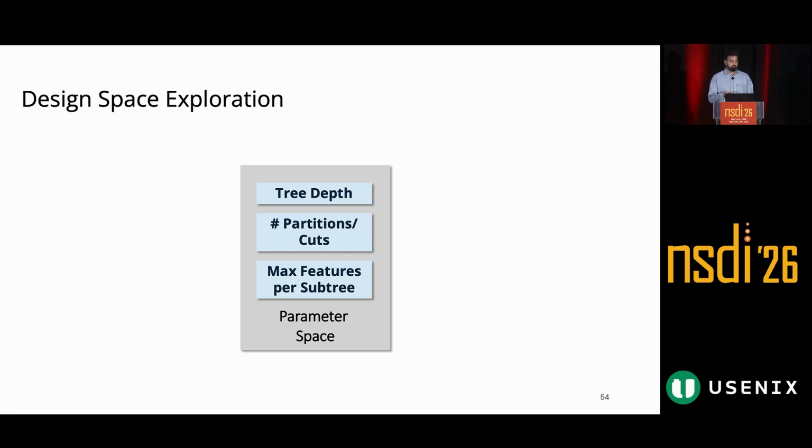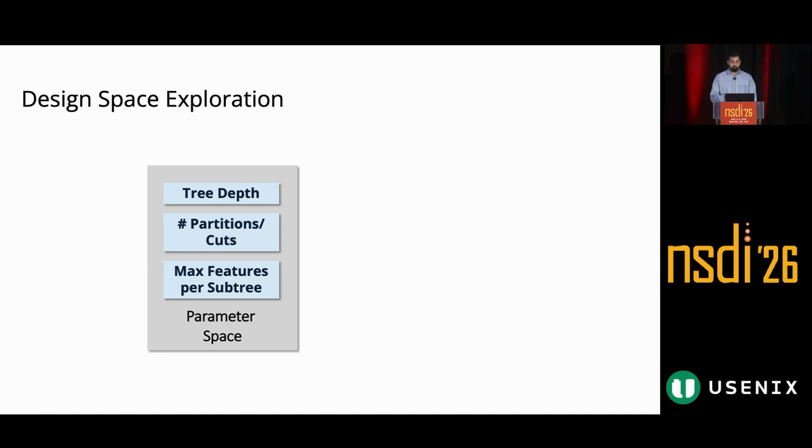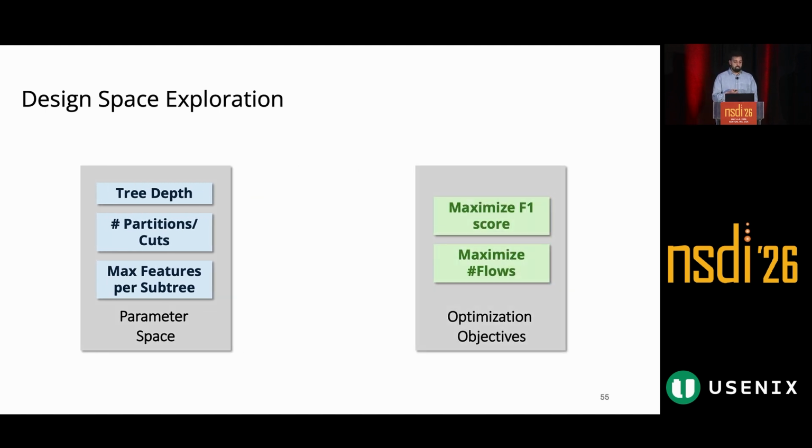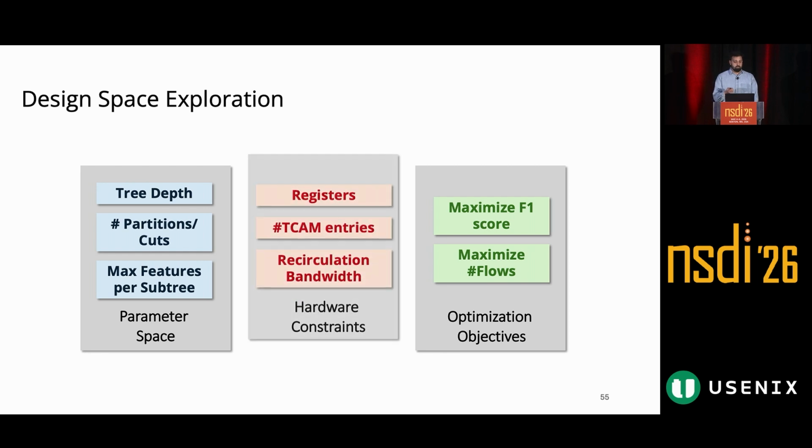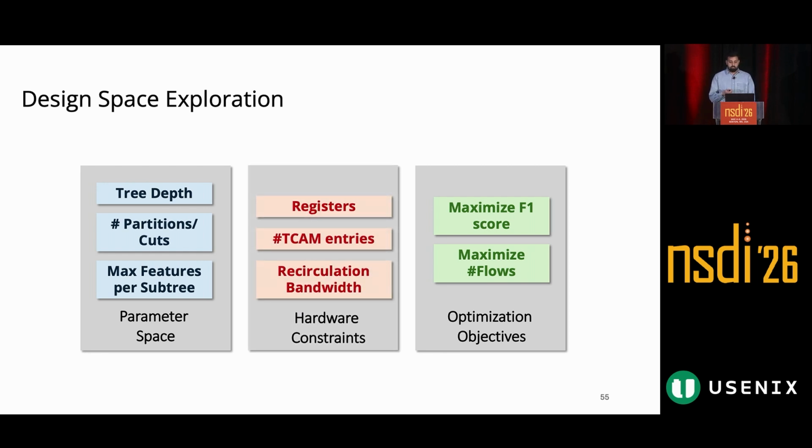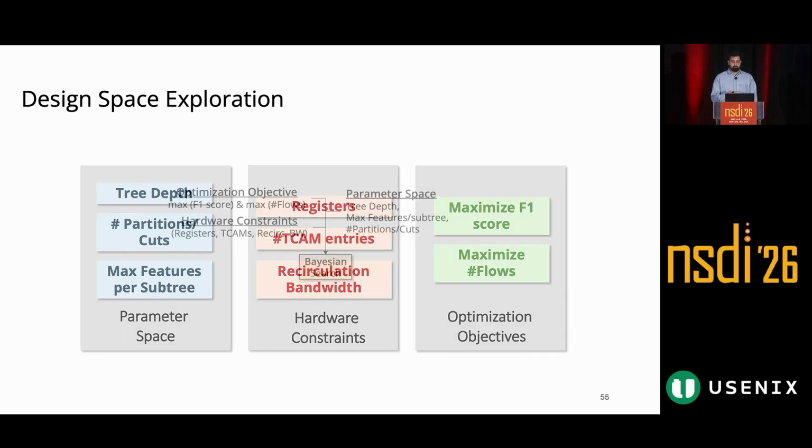In our design, to obtain the optimal partition model, we perform a design space exploration over 3 key parameters: the total tree depth, the partitioning strategy, and the maximum features or K that we want to select per subtree. We formulate this as a multi-objective optimization problem where we want to maximize both the F1 score and the number of supported flows in the data plane while staying within the hardware constraints such as our available register space, total number of rules that can fit in there, and the recirculation bandwidth.